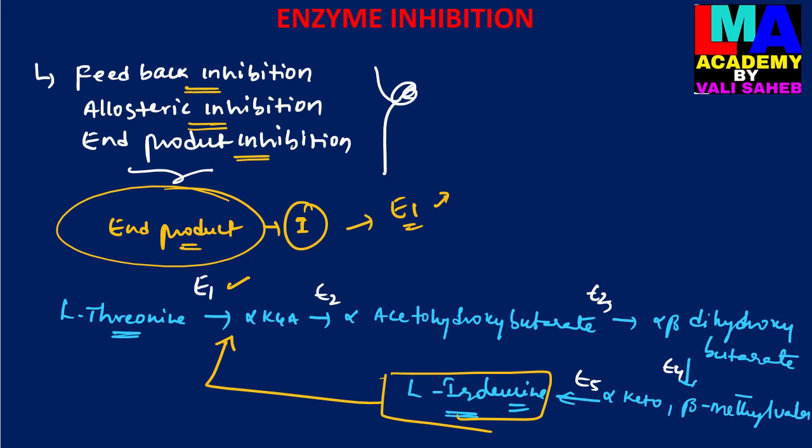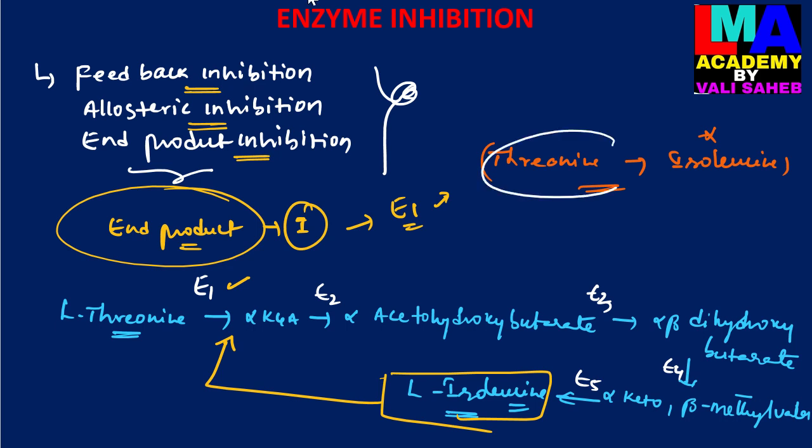So this is the most important point: threonine is converted into isoleucine in this reaction. The isoleucine, which is the end product of this reaction, has the ability to inhibit the catalytic activity of the first enzyme which is involved in the first reaction of this metabolic pathway. So this is about feedback inhibition, allosteric inhibition or end product inhibition.